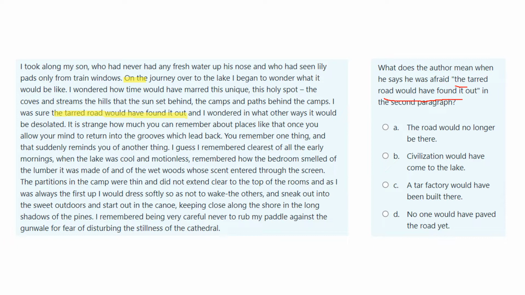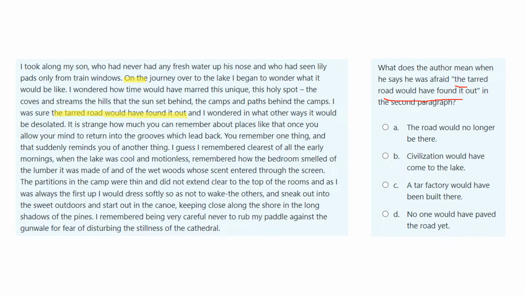How would time have changed the location? The coves and streams of the hills that the sun set behind, the camps and path behind the camps. I was sure the tarred road would have found it out, and I wondered in what other ways it would be desolated, it would be changed."